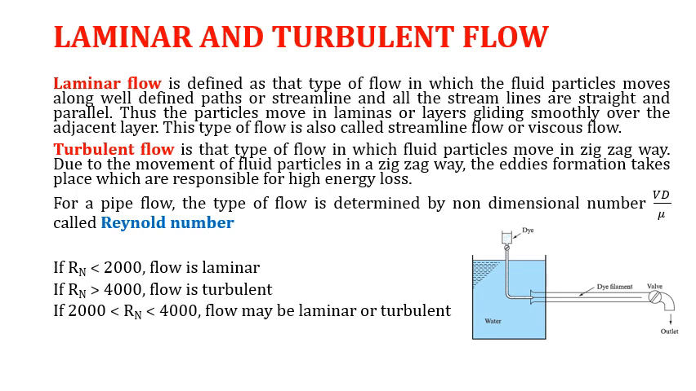For pipe flow, the type of flow is determined by the non-dimensional number Vd over mu, which is called the Reynolds number. If the Reynolds number is less than 2000, the flow is laminar. If the Reynolds number is greater than 4000, the flow is turbulent. And if it is in between 2000 and 4000, it may be laminar or turbulent.